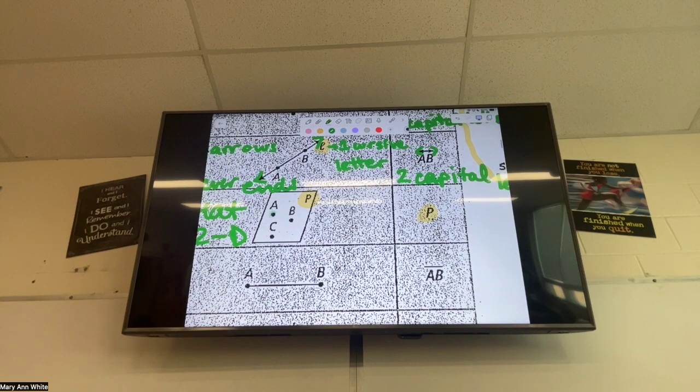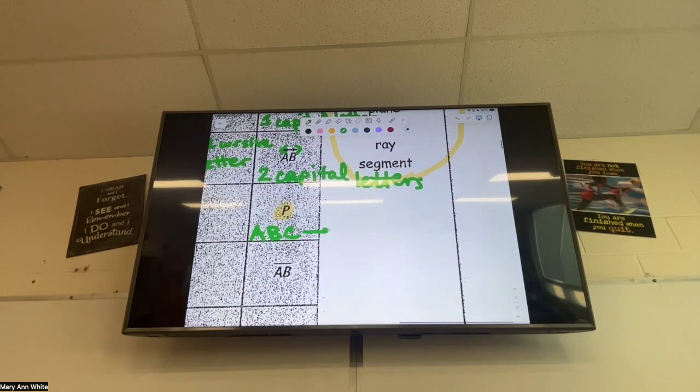Another way we could do it is any 3 points that are on the plane. I could name it A, B, C. I could name it C, B, A. I could name it B, A, C. Any 3 points, and I'm going to tell you more specifically about those points later, but I can use any 3 points on the plane. Is it only 3, or if there's no points? Great question. You only need 3. And if there are 4 points, you may pick a different 3 than I pick, but we can still be talking about the same plane.